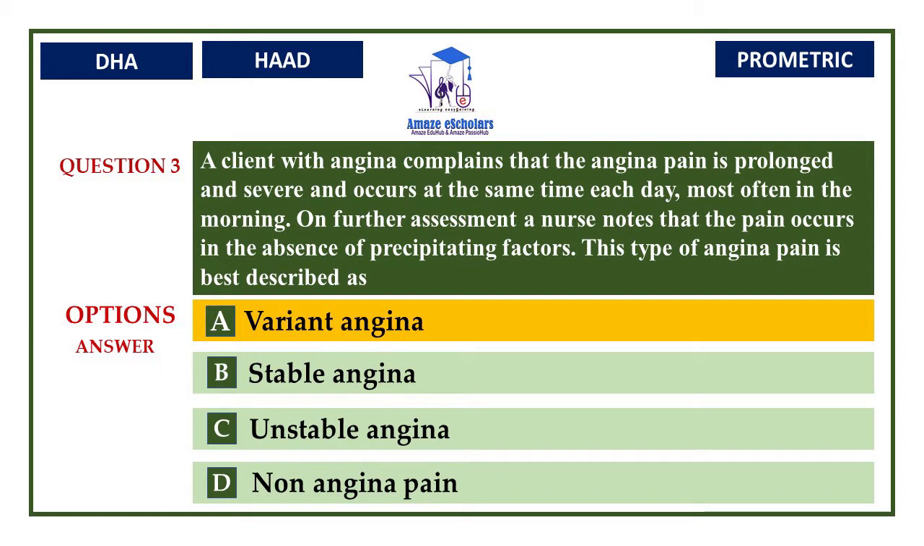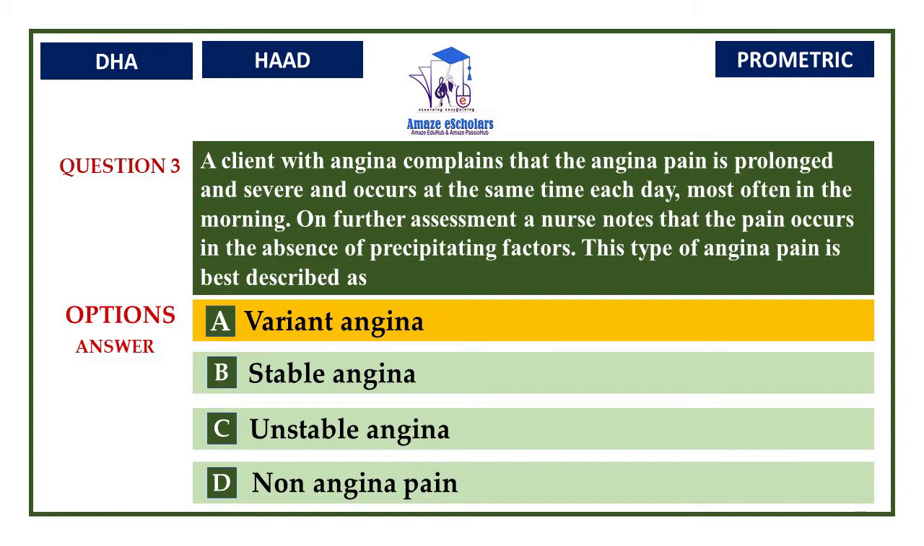Variant angina is also called Prinzmetal. In this condition, a person may experience chest pain when he is resting, and it occurs at the same time each day. For example, if a person is having chest pain at 5 o'clock in the evening, he may experience the same chest pain the very next day at 5 p.m. in the evening.